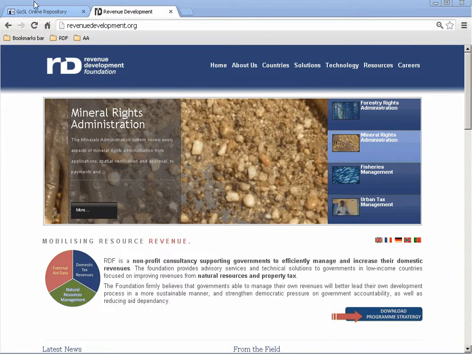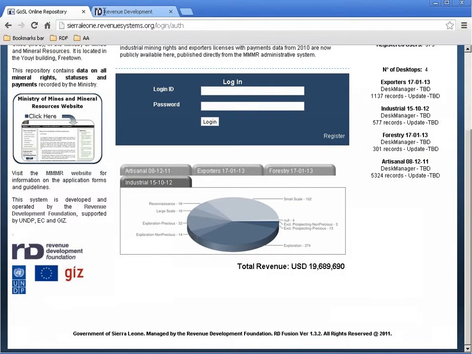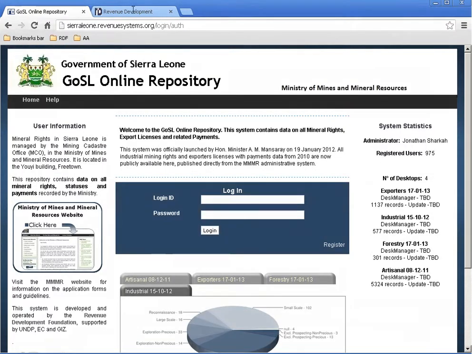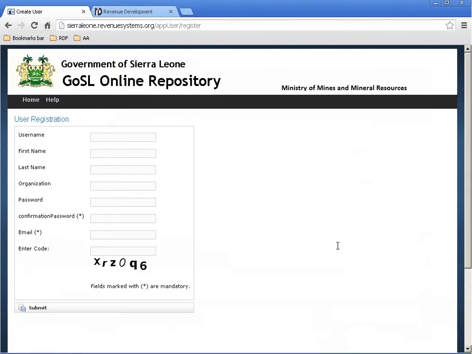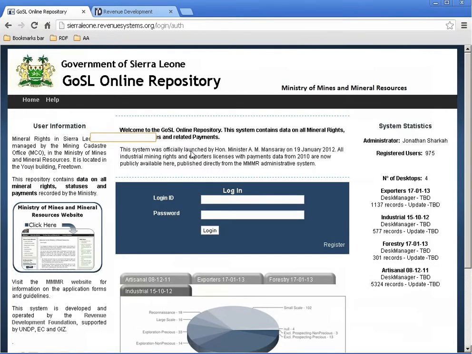I'm going to show you the Government of Sierra Leone online repository that you can find available at this address here. This repository was launched in January 2012 by the Ministry of Mineral Resources. We've been working with the Ministry for a long time to prepare their public administration systems to make this data available for the public.